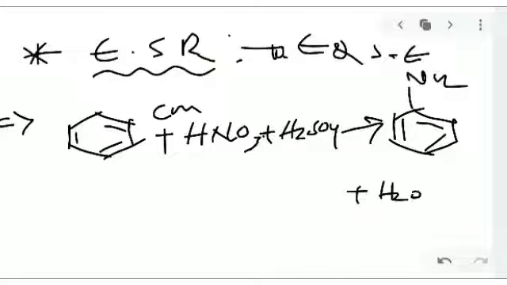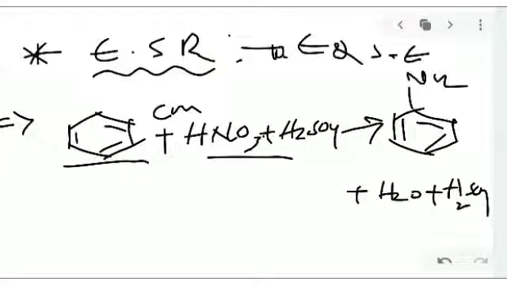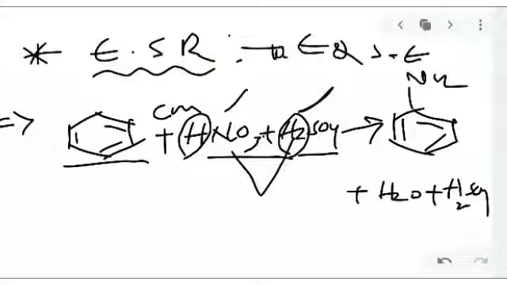and water plus H2SO4. Okay, so here benzene is going to be reacted with concentrated nitric acid and H2SO4. Between nitric acid and H2SO4, which is the stronger acid? We have to count how many hydrogens are there. Here H2 and here only H. So sulfuric acid is stronger than nitric acid, because it has a higher concentration of H, so it is more acidic.